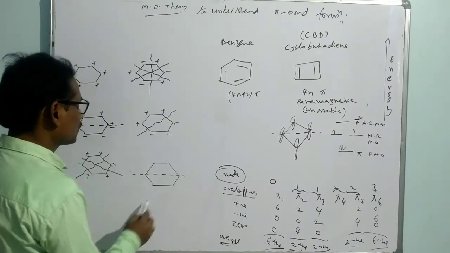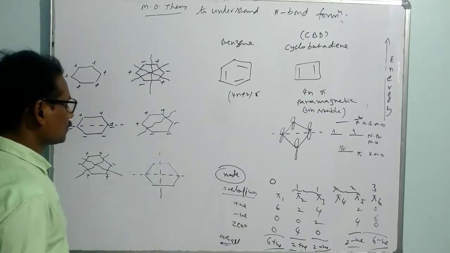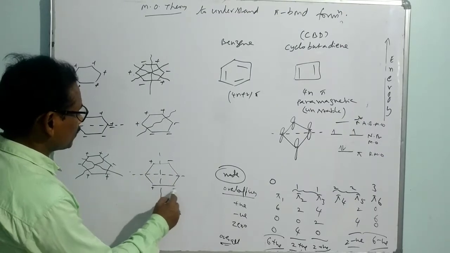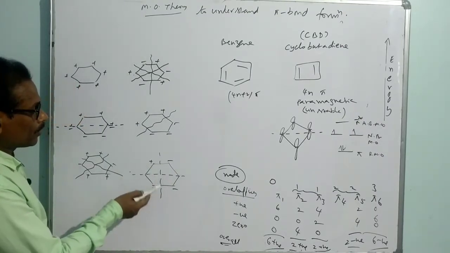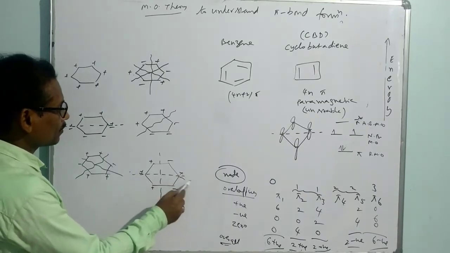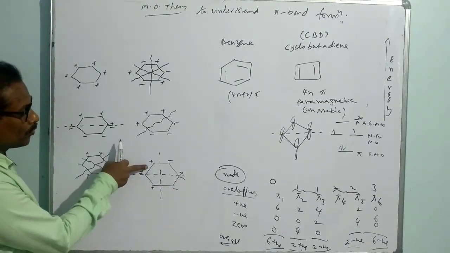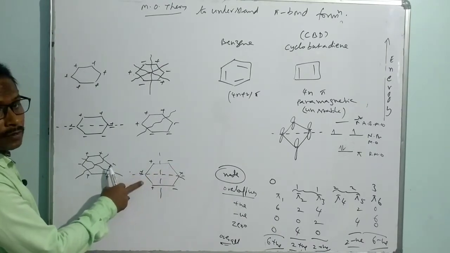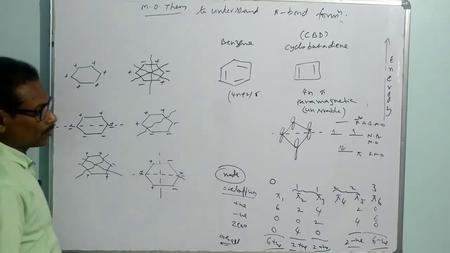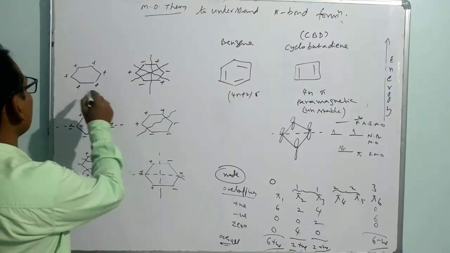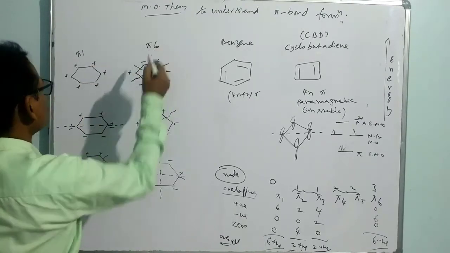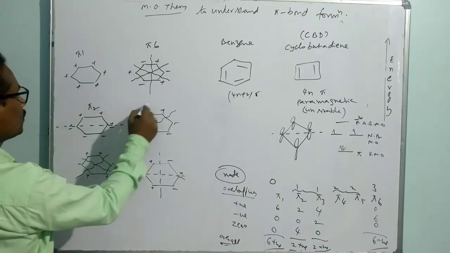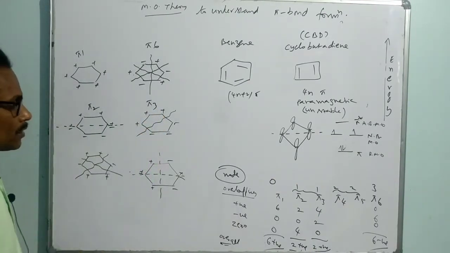Let me take one like this and another like this. In this situation you have plus minus, plus minus. That means 2 negative overlapping. Here plus or minus, that means this is 0 overlapping. This is also 0 overlapping. That means 4 zero overlapping and 2 negative overlapping. So this is pi 1, this is pi 6. One node is nothing but pi 2, this is pi 3. Pi 2 and pi 3 discussion is over.